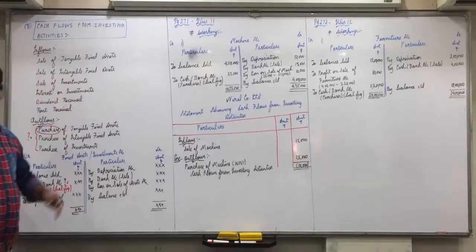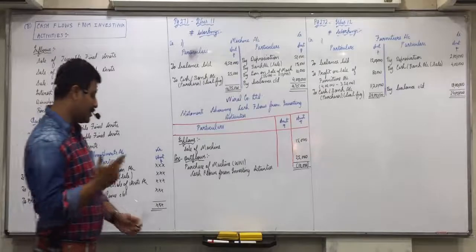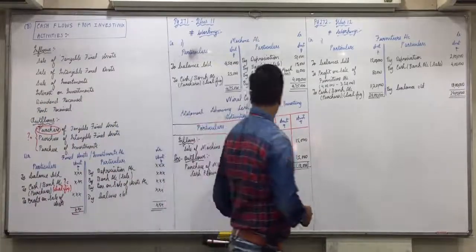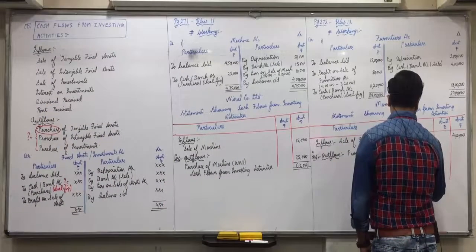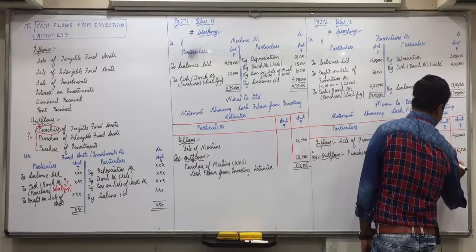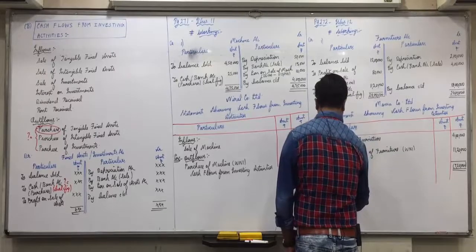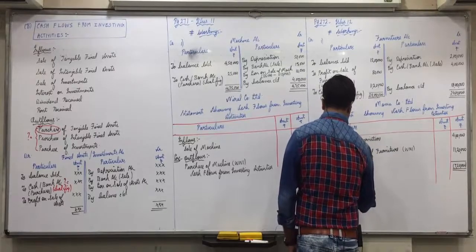Any confusions in that? Now again a 3 to 4 line statement, only 2 items are there, sale and purchases. In bracket working note 1, 11 lakh 20,000. So minus 7 lakh 20,000, cash flows from investing activities.